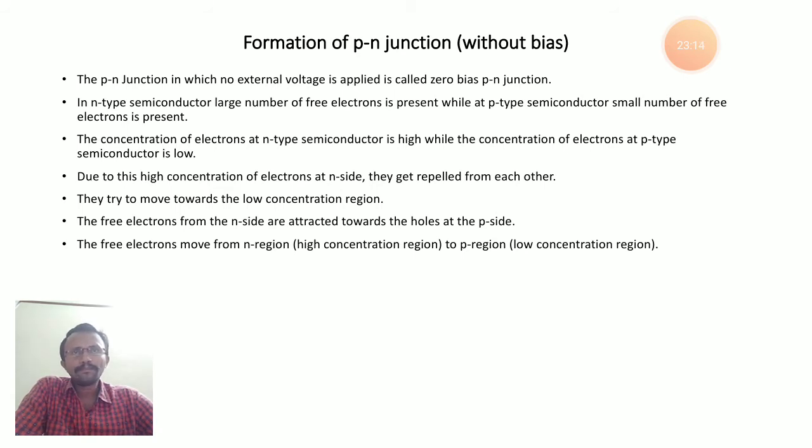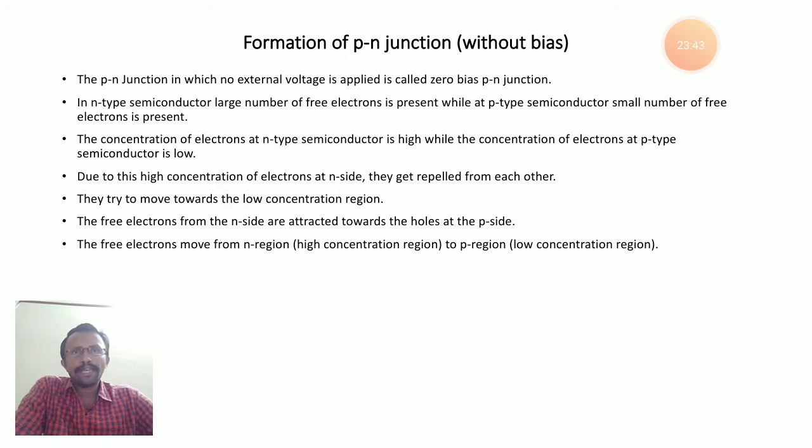Why? Because, as I already explained, n-type means the dominant carriers are electrons, and p-type means the dominant carriers are holes. That's why in n-type the concentration of electrons is very high, and in p-type the concentration of electrons is low.